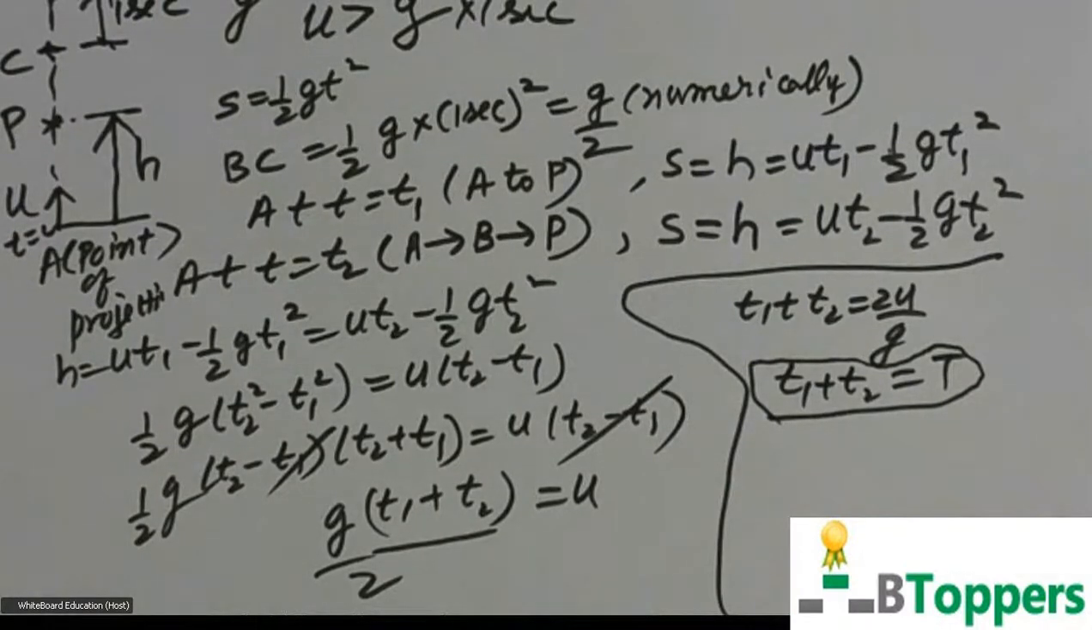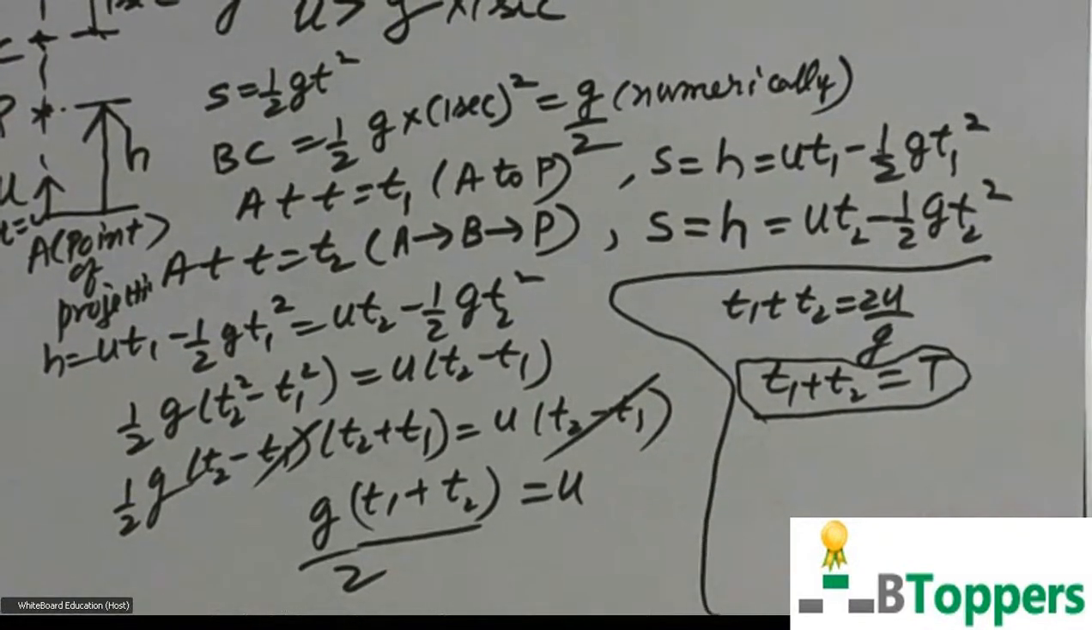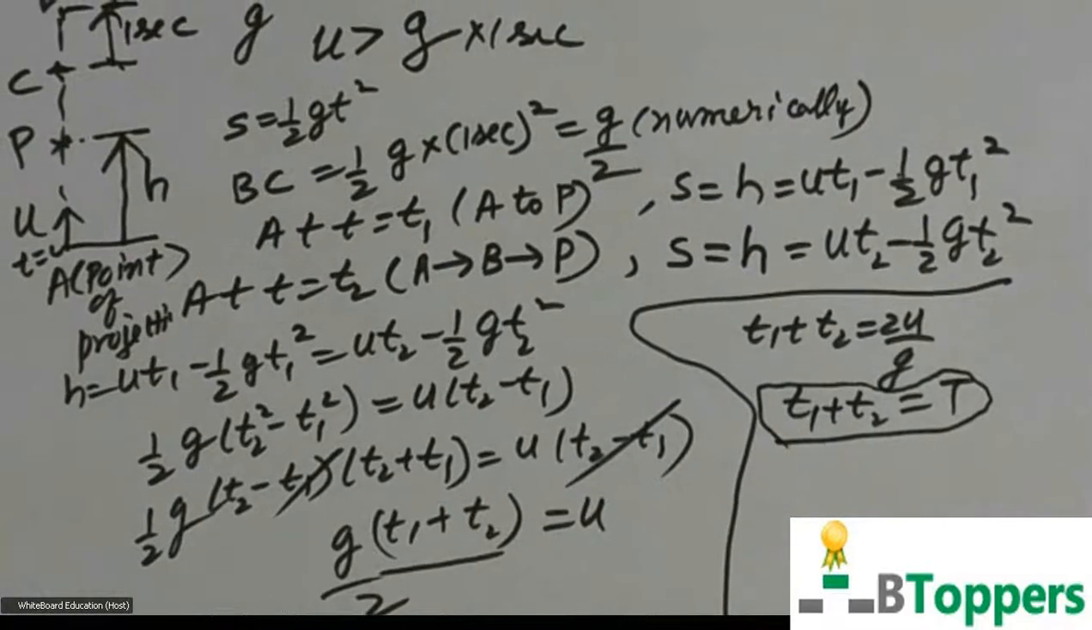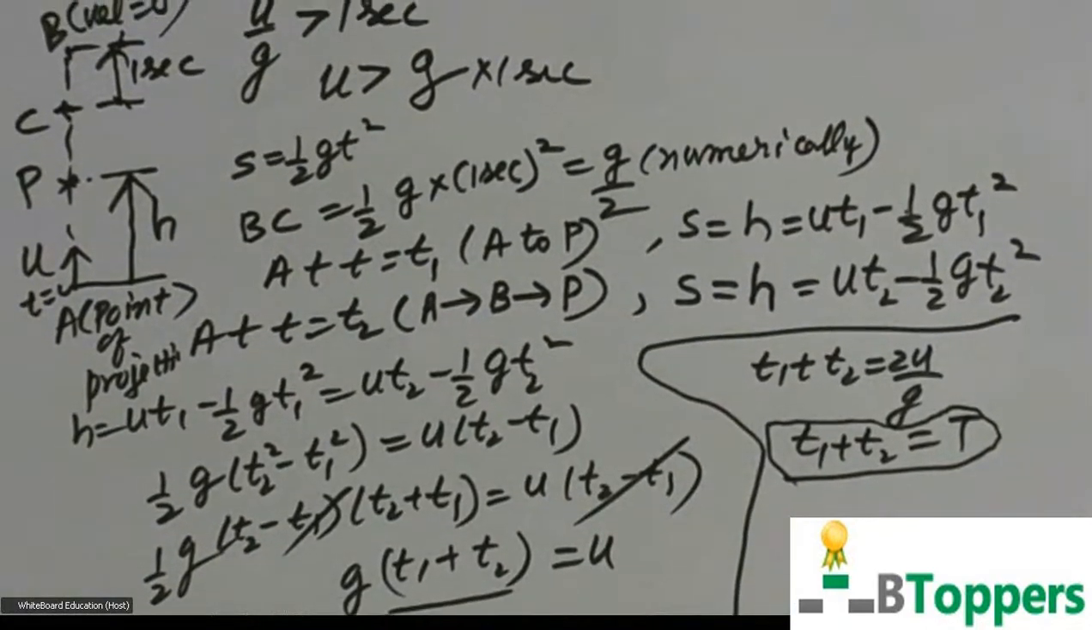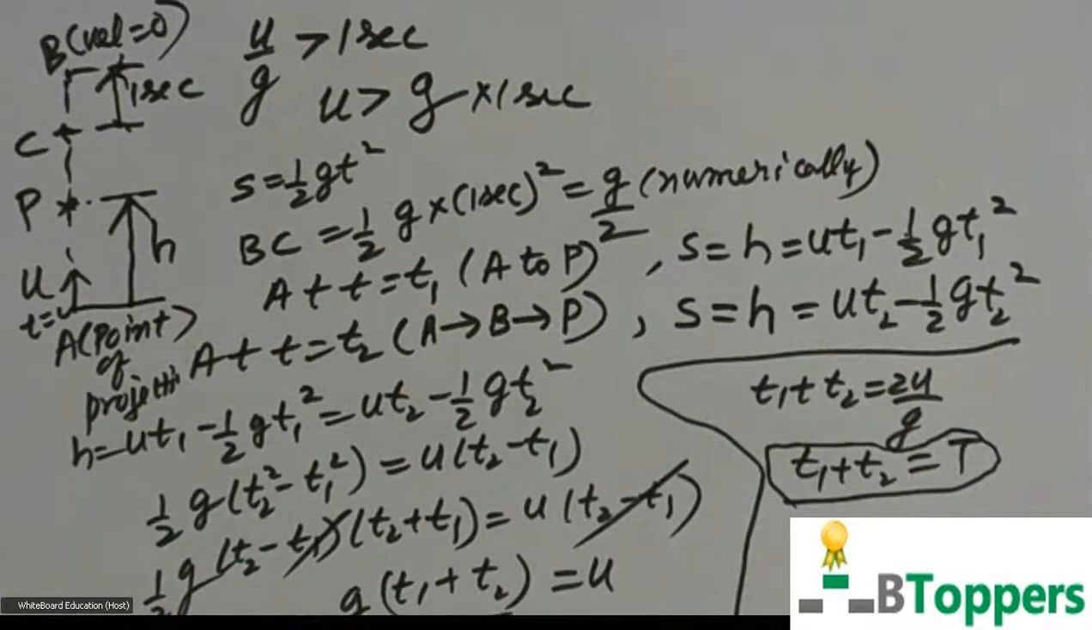That means if a body projected vertically upwards is found at a point P at the instants t equal to t1 and t equal to t2 respectively after projection, then time of flight is given by capital T equal to t1 plus t2. Here both the values t1, t2 are measured from the point of projection. That means t1 is the time taken to move from A to P during upward motion. T2 is the time taken to move from A to B and then from B to P.